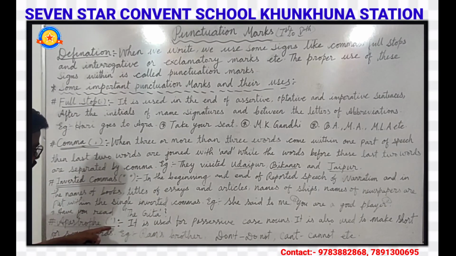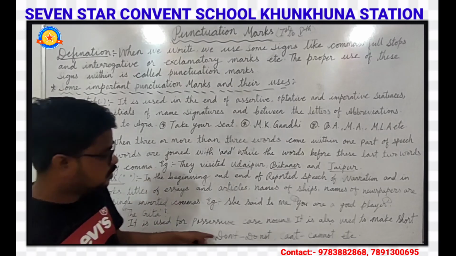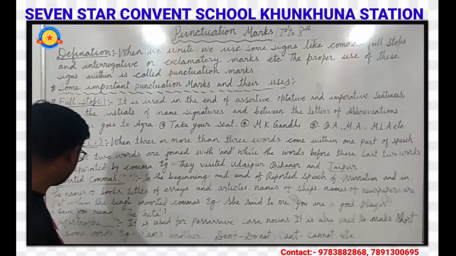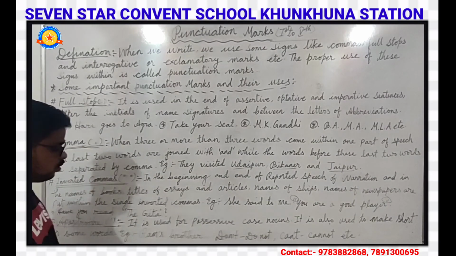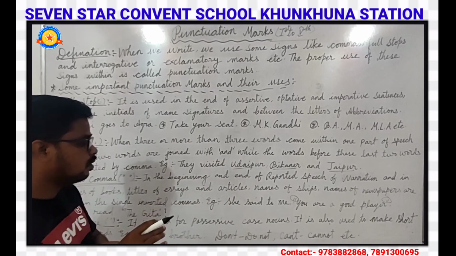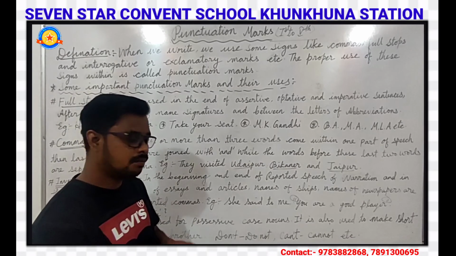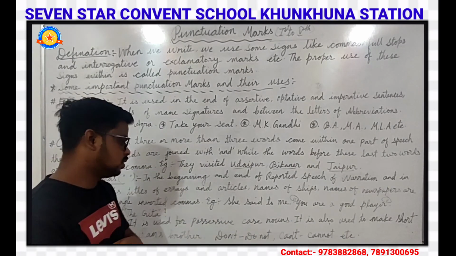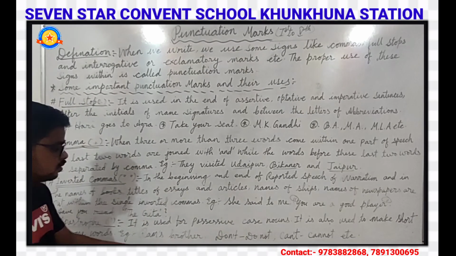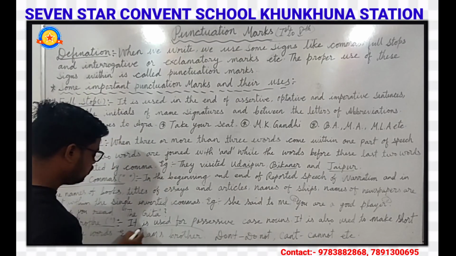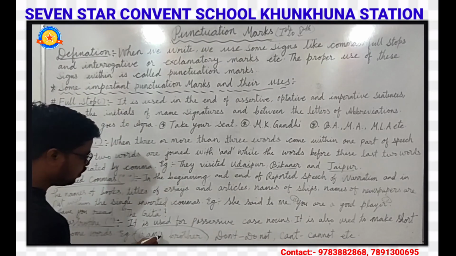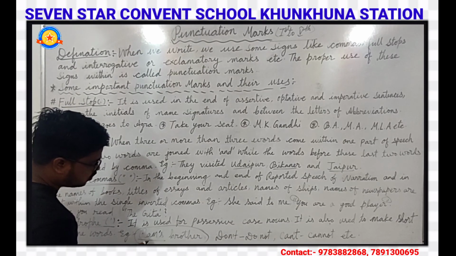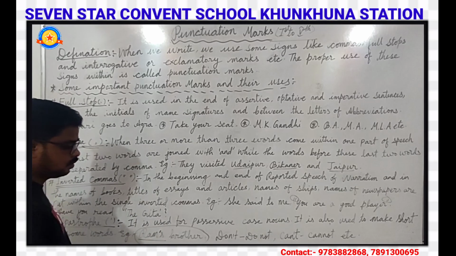Apostrophe. It is used for the possessive case of nouns and to make short forms of some words. For example, Ram's brother. This is the possessive case. Here Ram, and this is called apostrophe and s.